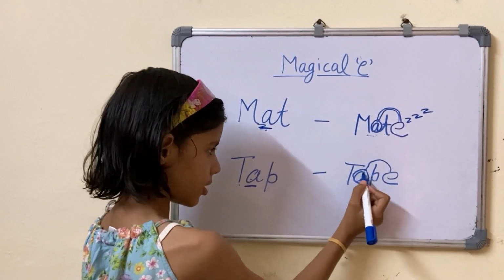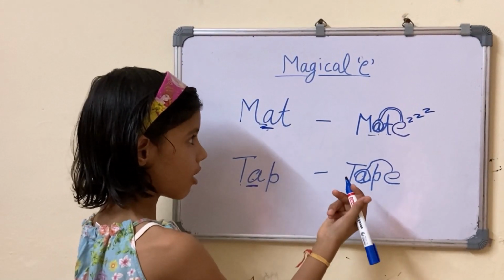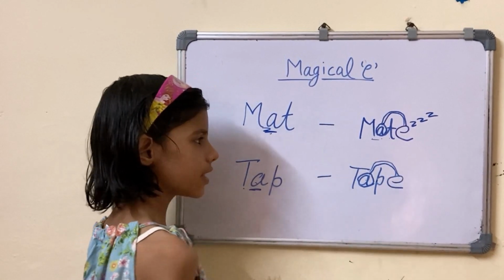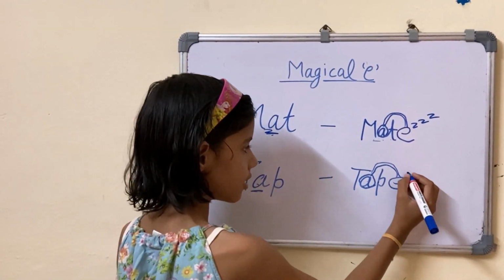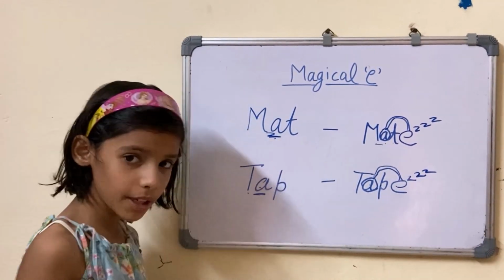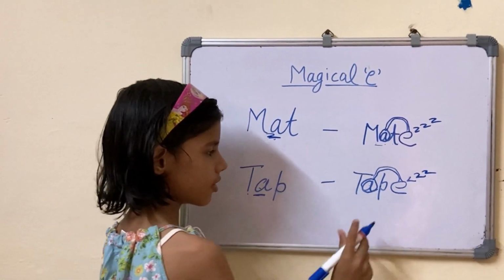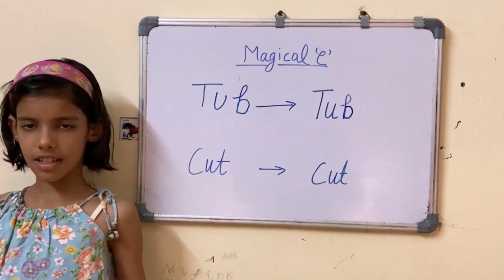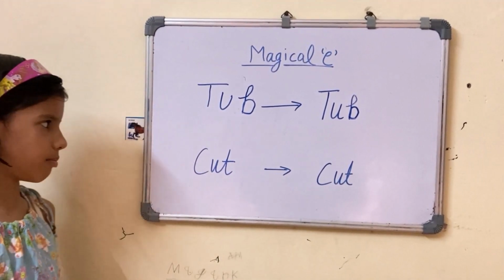The E was come there and change the sound of A and go magical, please. The magical E was sleeping. The A was making long sound. Take.